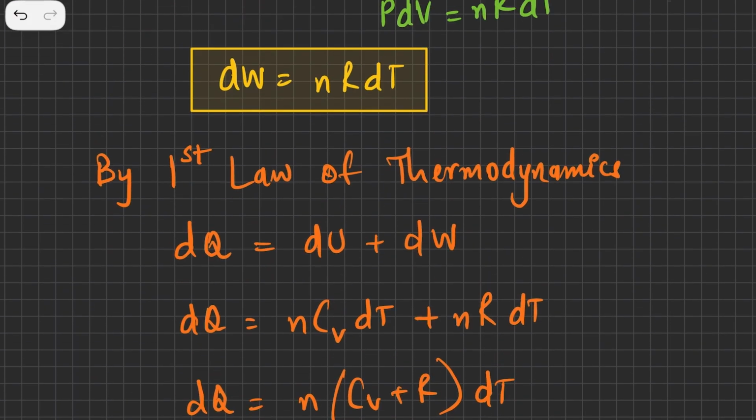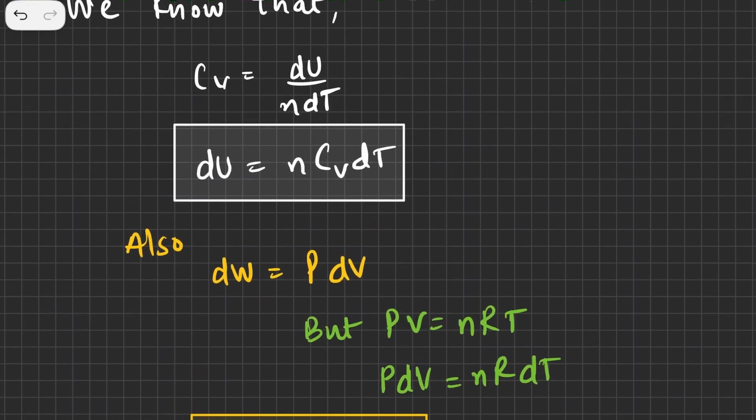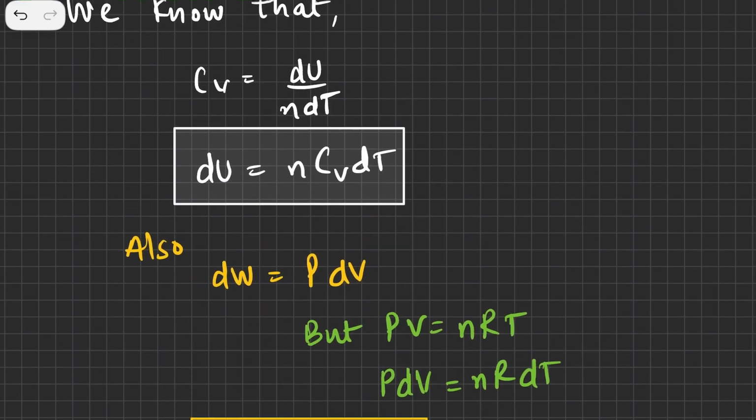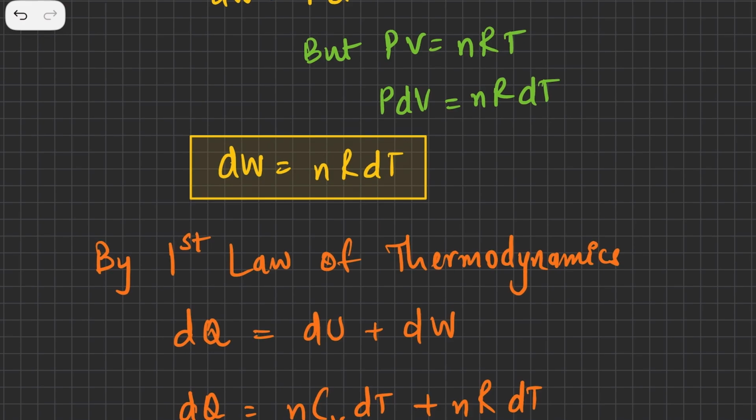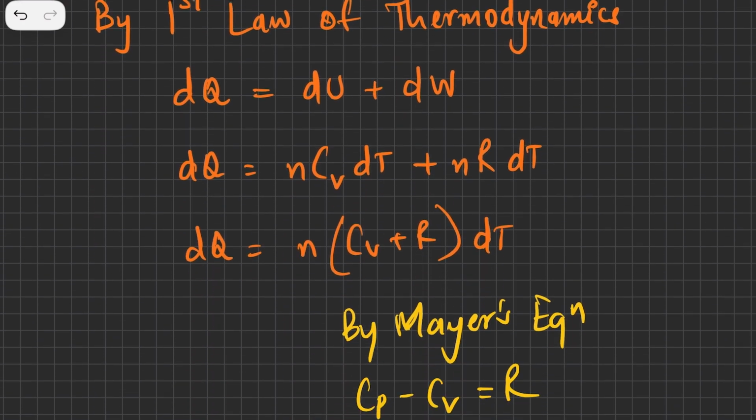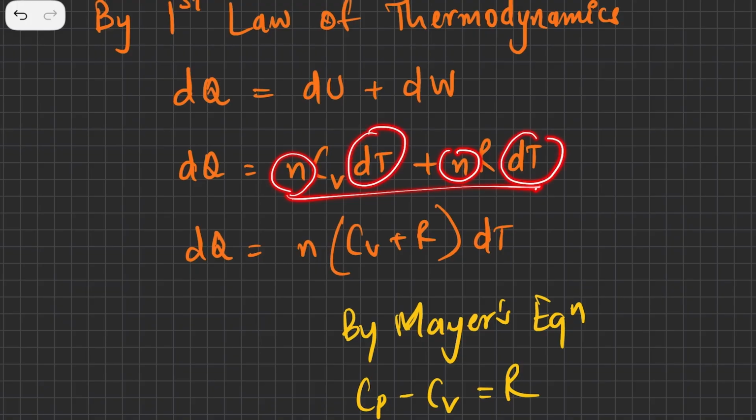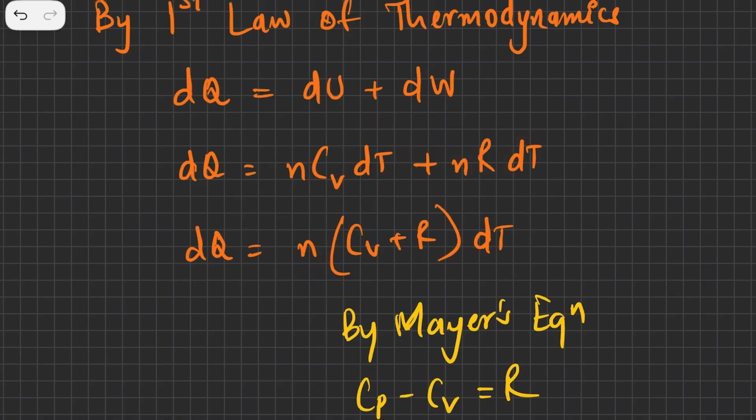Now to those people who might be asking, okay, what this Cv is, I would really suggest that you go back to some previous videos where you will find out what Cp and Cv are. Now from this equation, I have n common, I have dT common, so I will take n and dT outside. What remains is Cv as it is and R as it is. So I get dQ is equal to n (Cv plus R) dT.